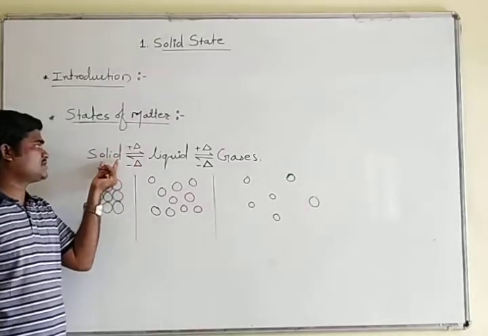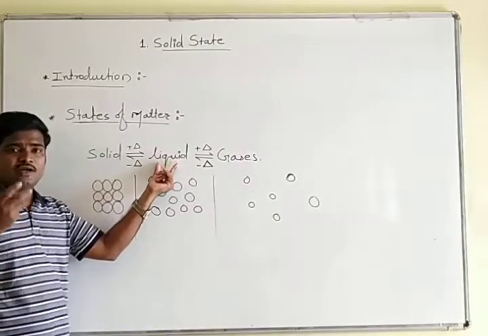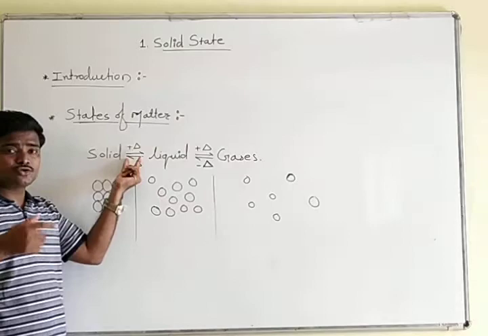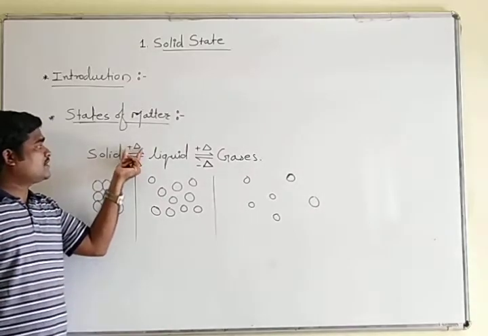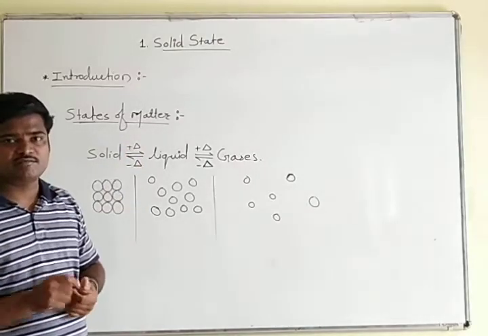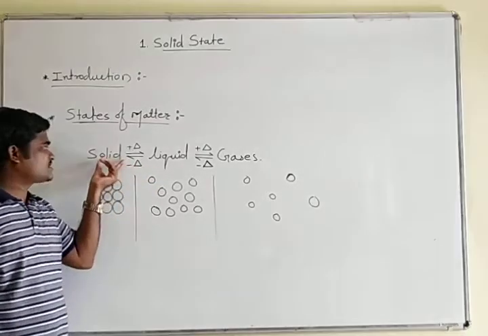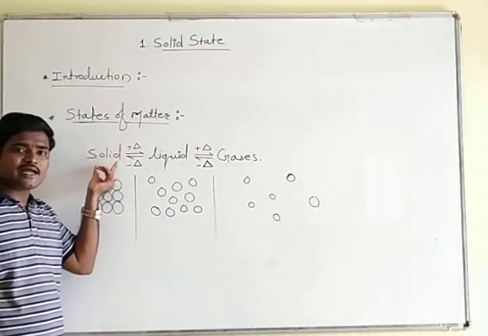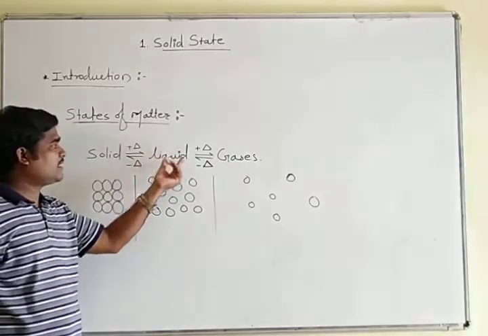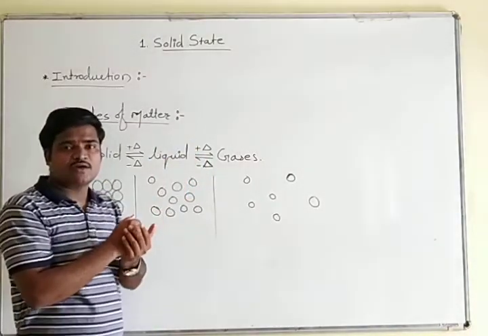Now look at this first one, that is the solid state. Solid is converted into liquid. I have shown here a double-headed arrow, which shows equilibrium, along with plus delta. Plus delta indicates that heat is added to this solid. When heat is added to the solid, it converts into liquid, and again I have shown plus delta, meaning liquid can be converted into gases.